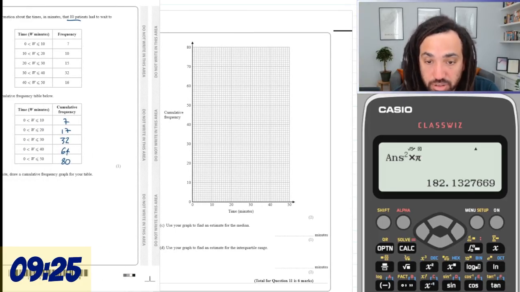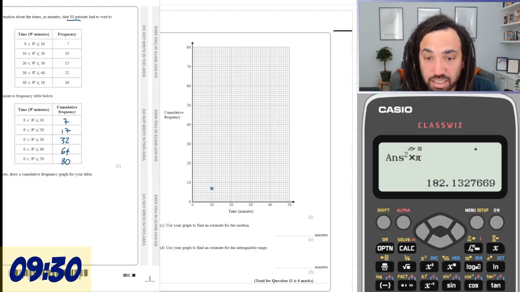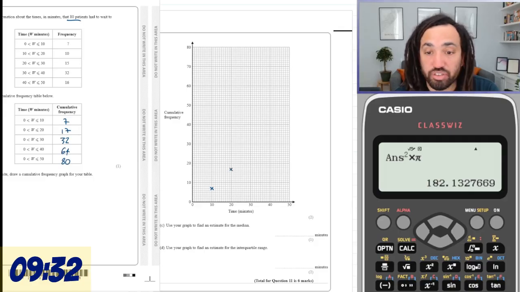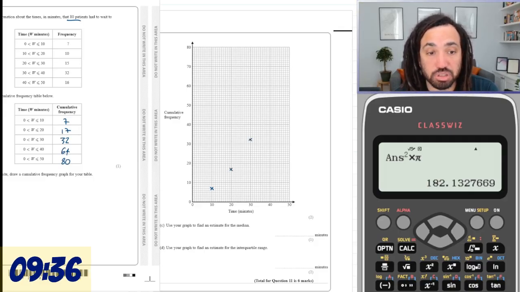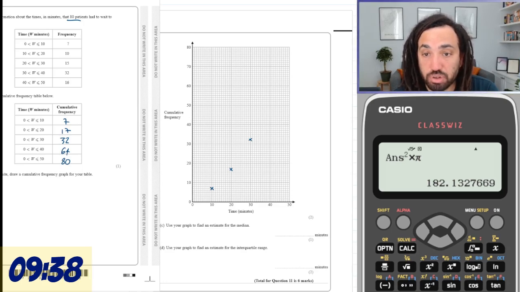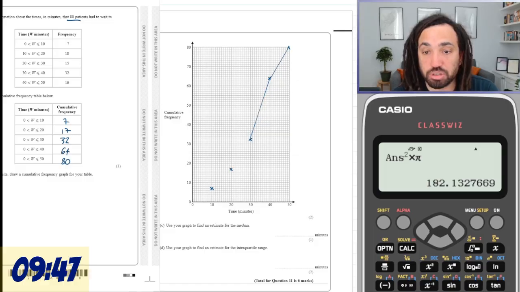So 10 is 7, which is going to go there. 20 is 17, which is going to go there. 30 is 32, which will go there. 40 is 64, which will go there. And 50 is 80, which will go right at the top. We then connect it up. You could do a curve, but you can also just do straight lines.